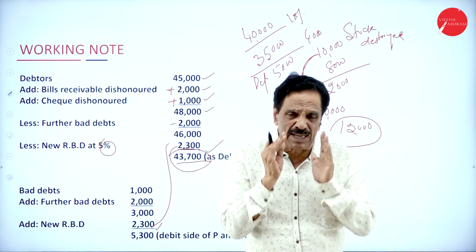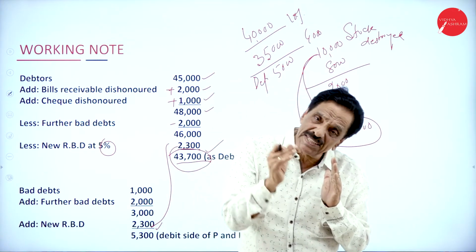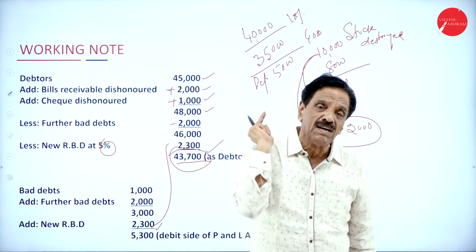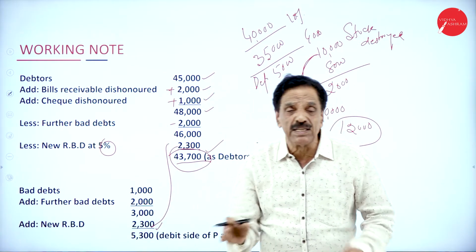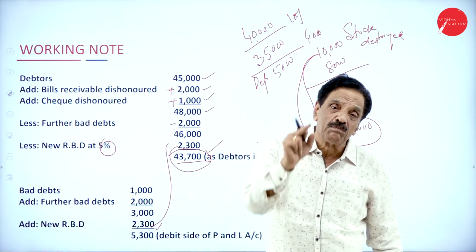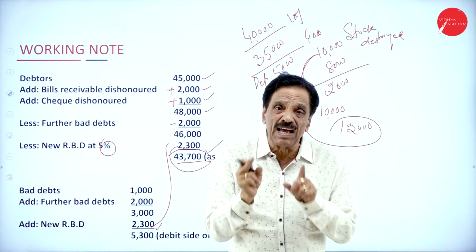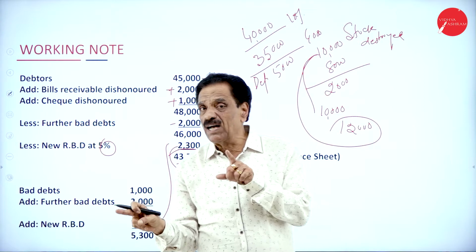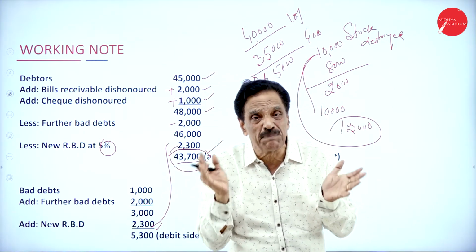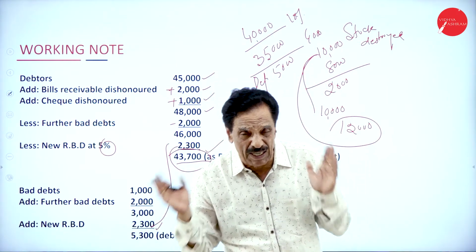Regarding income tax, it is purely personal. If income tax comes in the trial balance, that should be deducted from the capital. If there is sales tax, it will come in the profit and loss account. Any depreciation will come on the profit and loss account debit side; don't deduct it from the asset. If it is an adjustment, then show it on the profit and loss account debit side, then deduct from the concerned asset. If there is insurance, it goes to the profit and loss account. If there is life insurance, it is purely personal and should be deducted from the capital. Don't show it in the profit and loss account.